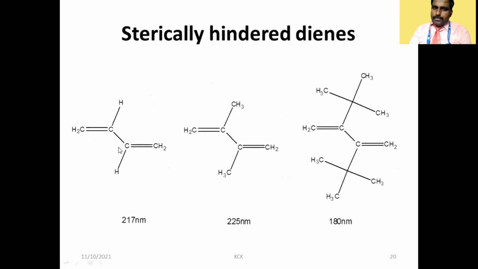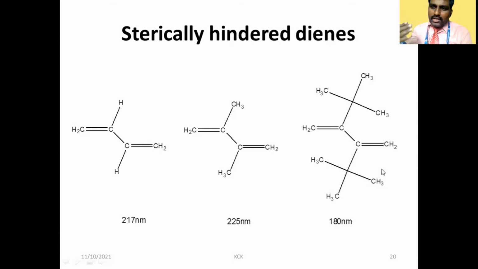See that 1,3-butadiene is giving a peak, or absorbing energy, at 217. Instead of hydrogens, if you keep methyl, it is absorbing at 225. And if you substitute this methyl group by a tertiary butyl group, what will happen? The wavelength is decreased again. From 217 to 225 it increases, and again it decreases because of steric hindrance, as we have discussed earlier.